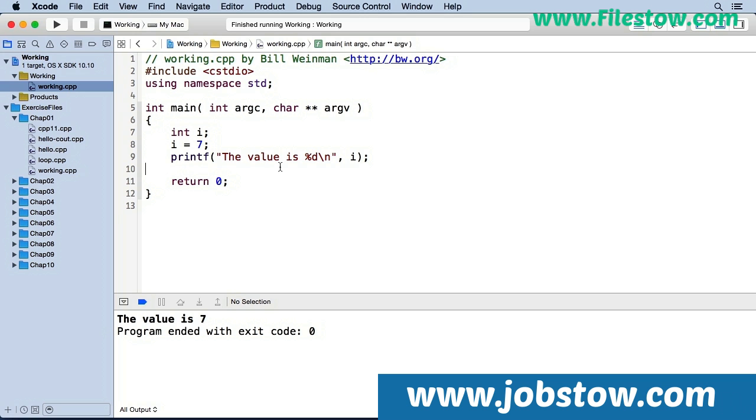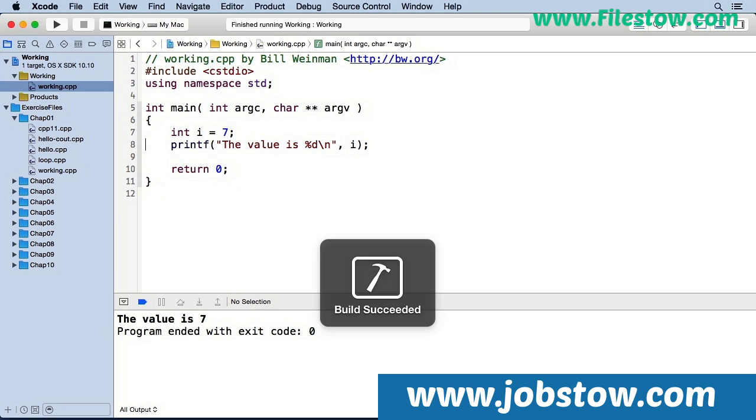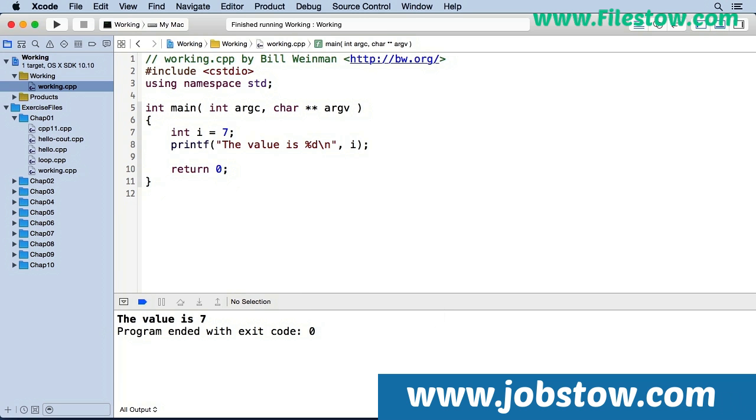Now, under many circumstances, you may both define and initialize a variable at once, like this. And now I don't need this line anymore. And I'll build and run, and you can see that the value is still 7. It's usually a good idea to initialize a variable as soon as possible, because undefined values are dangerous, so I'll usually initialize it when it's defined.